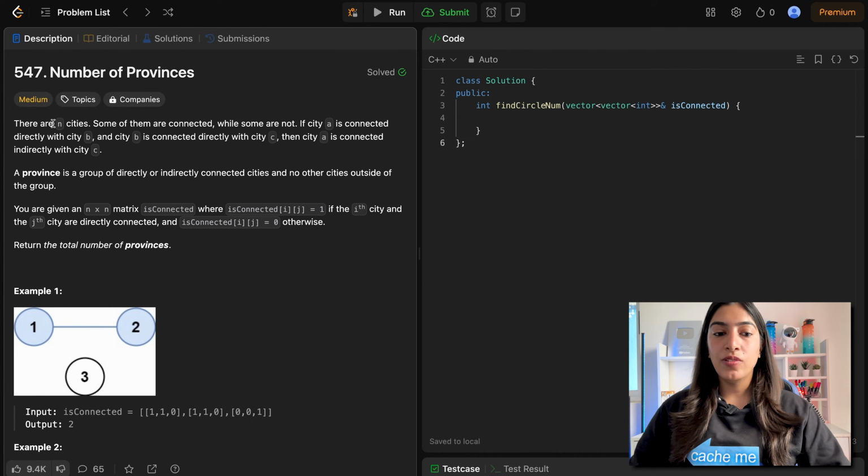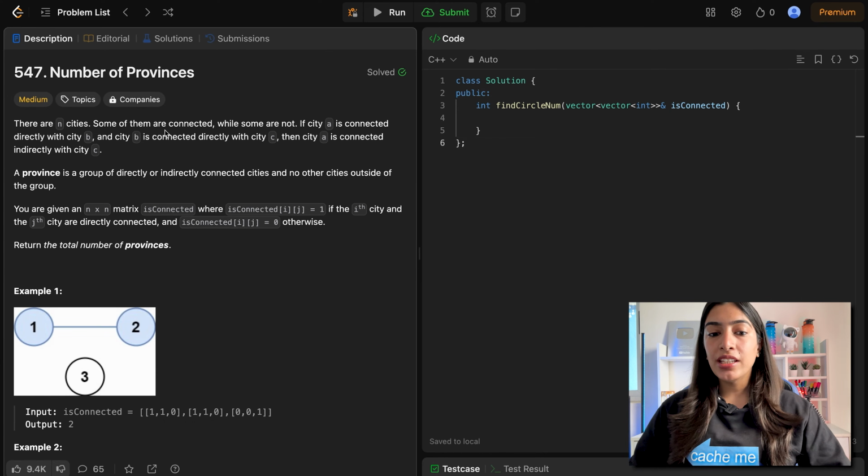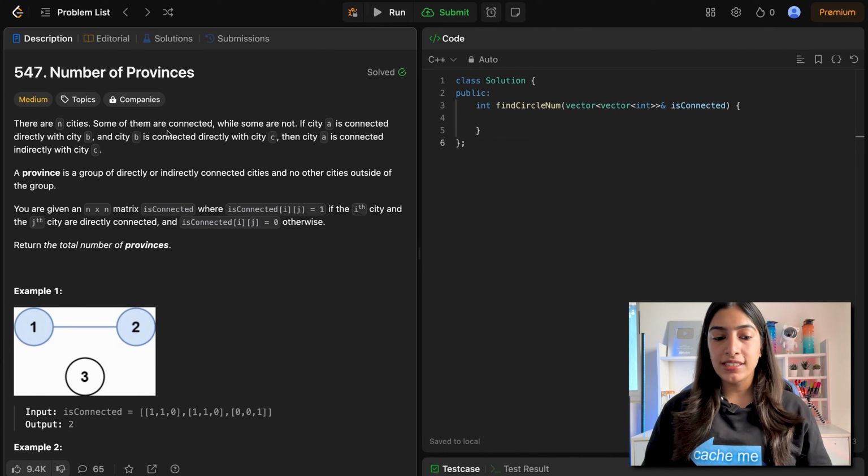And now let's continue. This is the question that we'll be looking at today. We are given n cities. So here also n is 3, here also n is 3. And we are given that some are connected, some are not. What does that mean? Here C3 is not connected to 1 or 2, right?